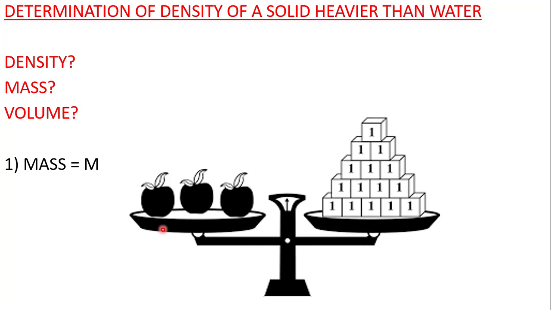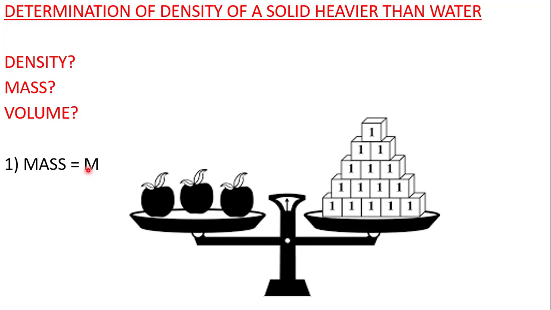So what we'll do is use a simple balance, or say a digital balance, and with the help of this balance we are going to find out the mass of that particular solid. When you keep the apple on the balance, you get the mass equal to m. Okay, remember what is mass? M. And we are going to use this in the next slide. So you have to remember the mass of the substance we got, that is m.